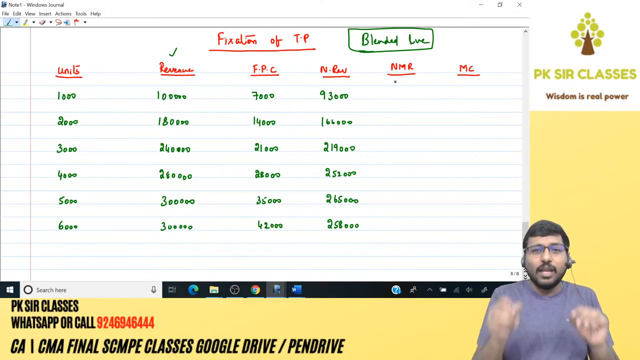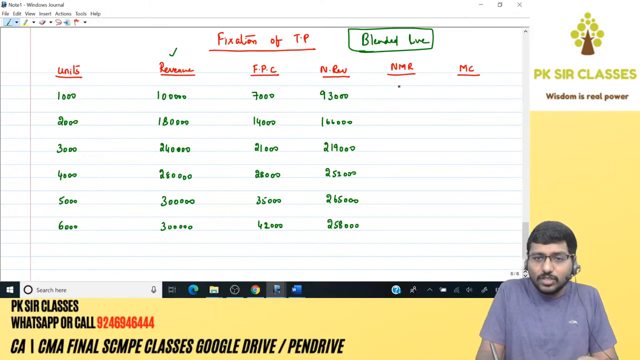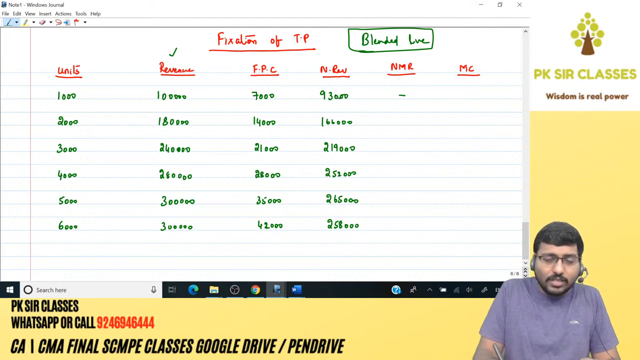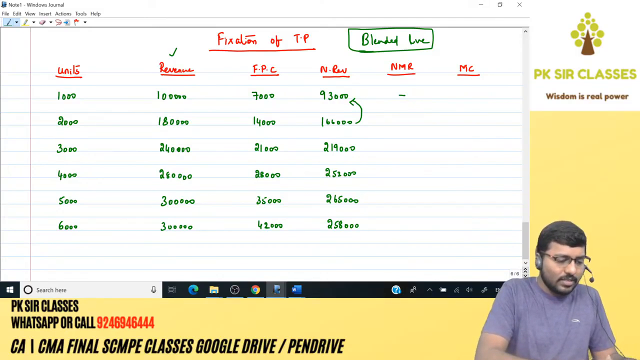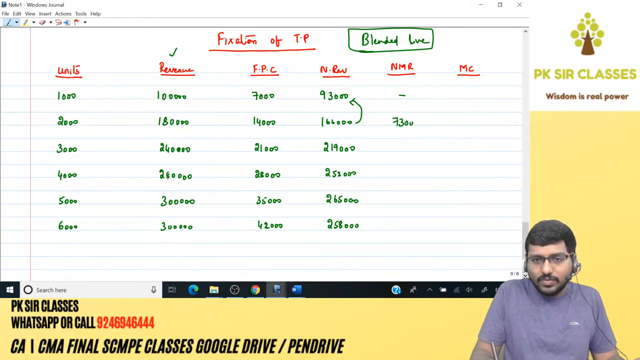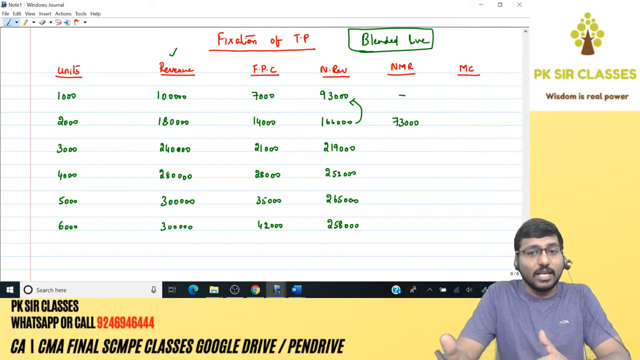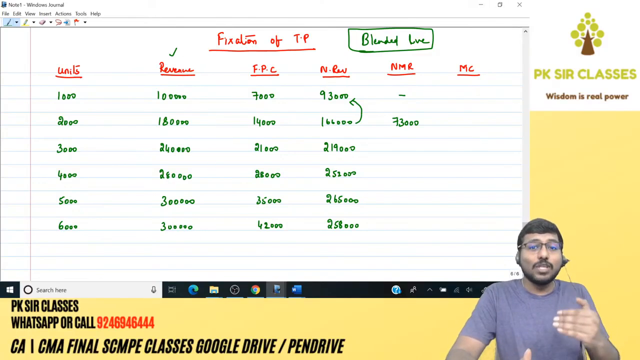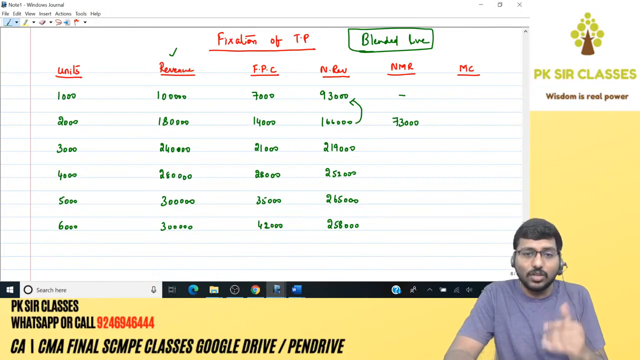Chalo, NMR. NMR means what? Net marginal revenue. Marginal revenue means incremental revenue. So the first column, it's going to be nil, because before 93,000 we don't have anything. Now see here, 1,66,000 minus 93,000. How much you get? 73,000. What is this 73,000? If you move from 1,000 units sales to 2,000 unit sales, you will get 73,000 more revenue, more net revenue. You will get 73,000 extra. That is the logic. Okay.